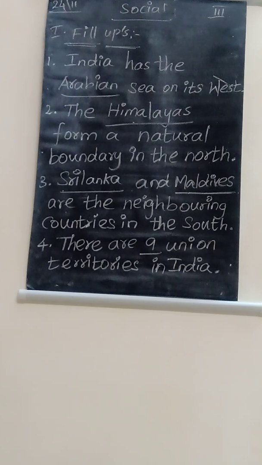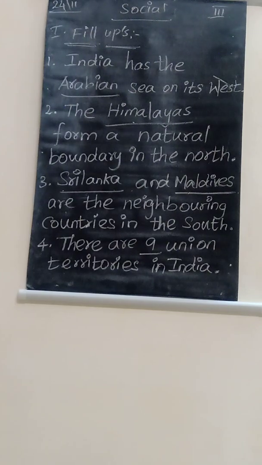In the south direction, which countries are located? First one Sri Lanka, and the second one Maldives. Sri Lanka spelling is S-R-I, Sri, L-A-N-K-A, Lanka, and the second one Maldives, M-A-L-D-I-V-E-S. These two countries are located in the south direction of our country.